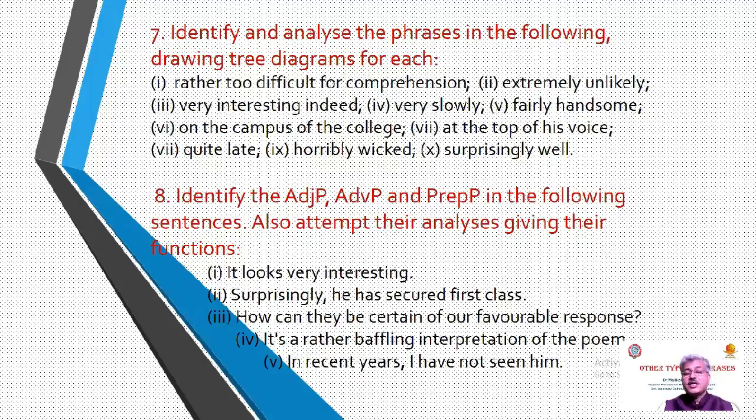Number 7: identify and analyze the phrases in the following, drawing tree diagrams for each. Dear learners, you have to draw tree diagrams. First, you have to identify the phrases and then analyze them, drawing the tree diagrams. For example: rather too difficult for comprehension, extremely unlikely, very interesting indeed, very slowly, fairly handsome, on the campus of the college, at the top of his voice, quite late, horribly wicked, surprisingly well.